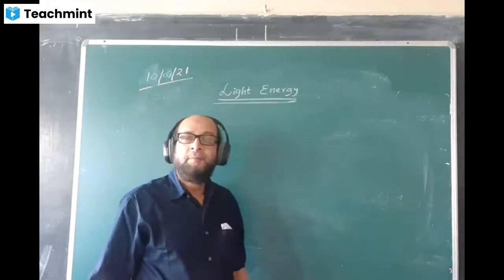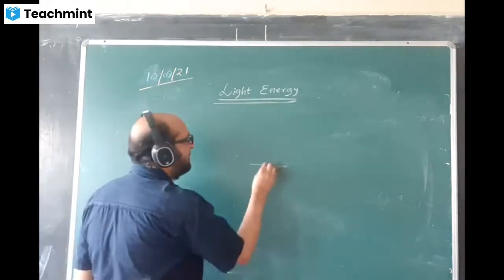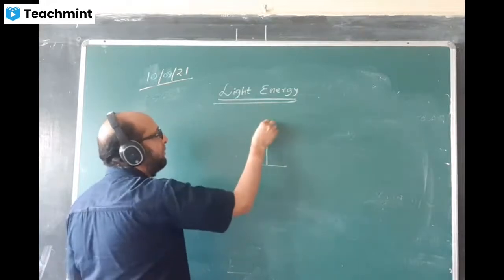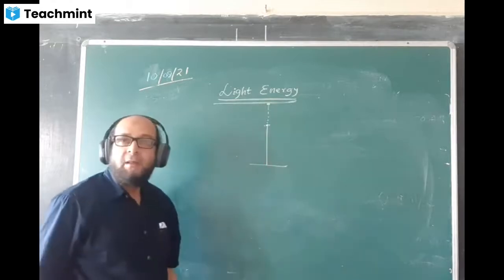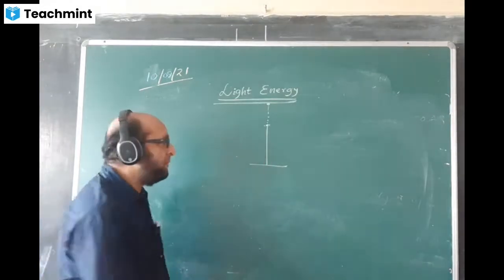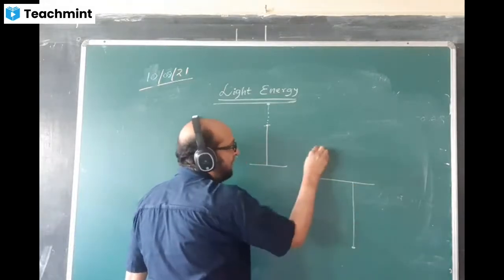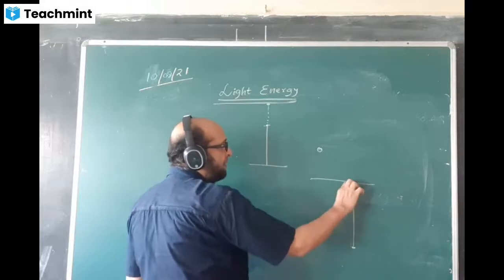Taller. Yeah, it will appear taller because, see, actual height is this much, suppose, but the position appears to be raised. When the position appears to be raised, it will appear somewhere here. That means the object will appear a bit taller in this case. But when the object is in the denser medium and is seen from here, this object appears to be raised somewhere here. That means it's appearing shorter.